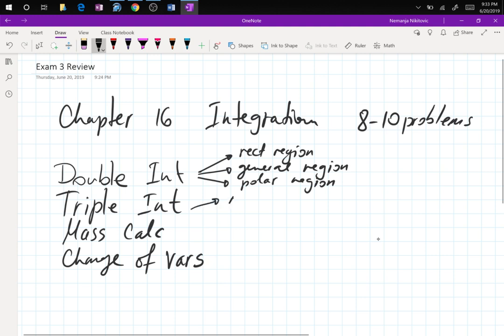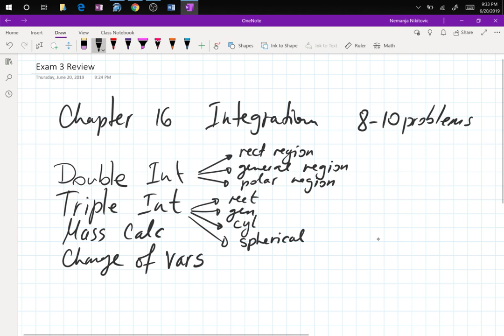Triple has rectangular, general, cylindrical, spherical. So that's already 1 each, let's say, that's 7. Mass calculations, 1 problem, change of variables, 1 problem, and that will be 9 problems.